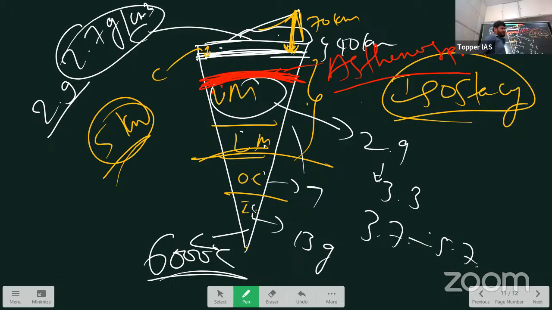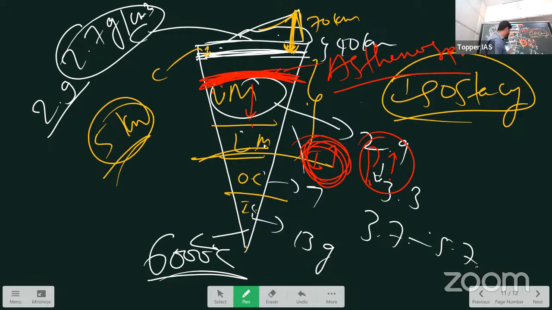The asthenosphere is situated in which layer? Upper mantle. Right. So why would the layers below not melt? Why only here? That's the question. Pressure is more than the temperature. Yes. There is always a fight between temperature and pressure. What happens with increasing depth? Temperature increases. Fine, so all of it should melt. But at the same time, pressure also increases. If the pressure is more powerful, it will prevent the influence of high temperature. So with increasing depth, pressure is increasing. That is why they are not melting.